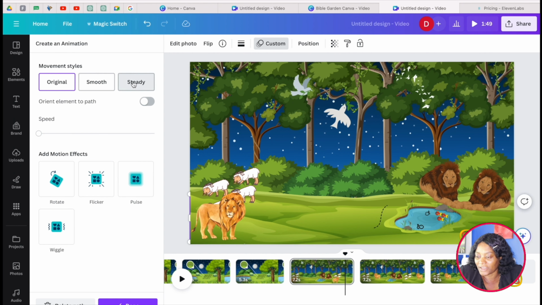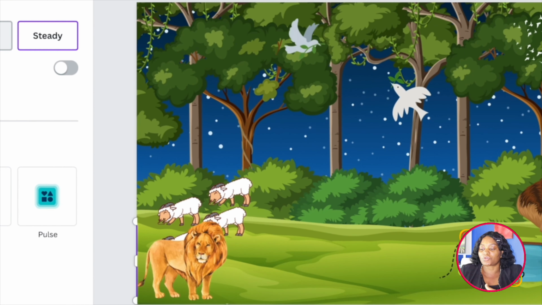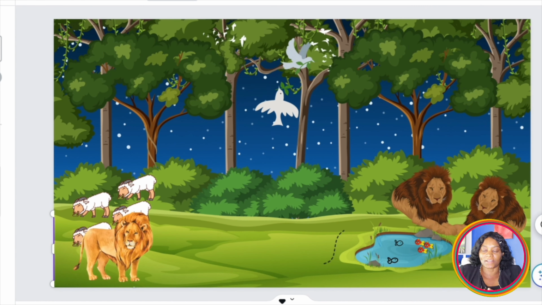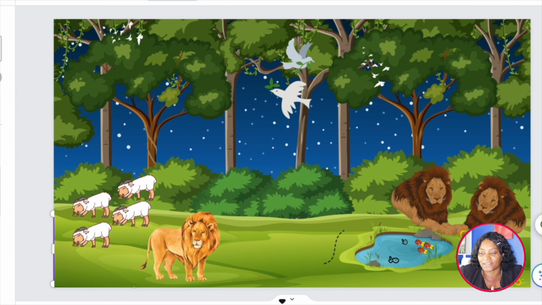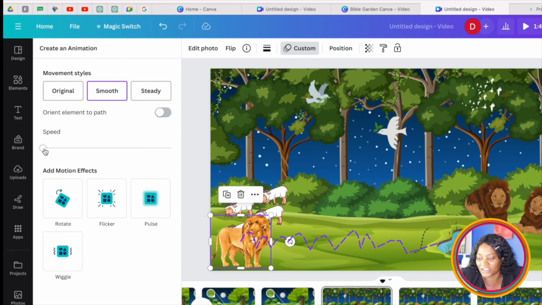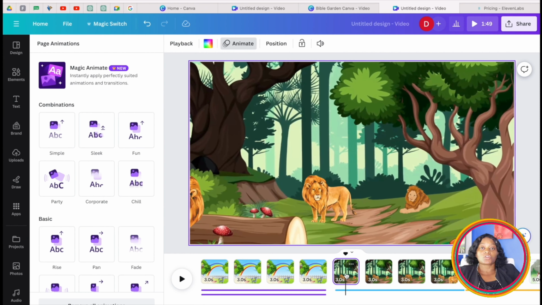Now you can actually come here and decide if you want it to be steady so that it's not jumping so fast, or you can come here and also make it like smooth so that the movement looks really steady and smooth. So you see how it's going, and then you can increase the speed if you want it to be running. You can also make some other adjustments here. So that's a process that you can use to animate all your videos.